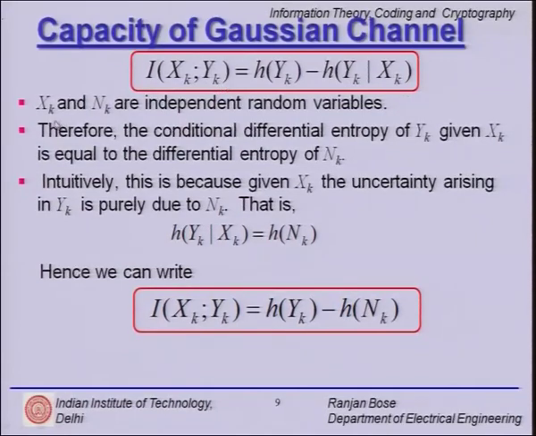Now we have already assumed that xk and nk are indeed independent random variables. So we think a little harder and say that the conditional differential entropy of yk given xk, so we are looking at the second term on the right hand side, is nothing but the differential entropy of nk. Why? Because xk and nk are independent.